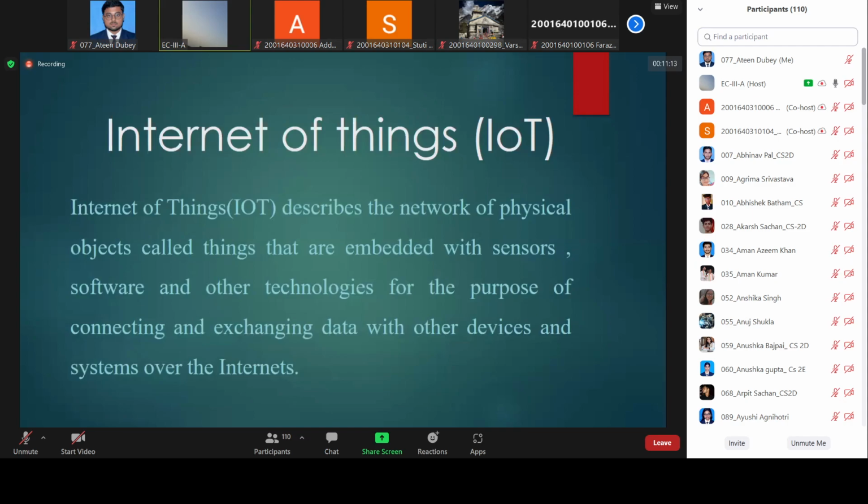So a sensor converts the signal available in the outside world into an electrical signal, and that current and voltage signal will be given to the microcontroller, and the microcontroller will turn on the particular device we want. Suppose we want to turn on the AC, so definitely the compressor will turn on.